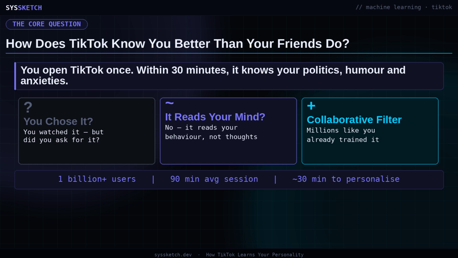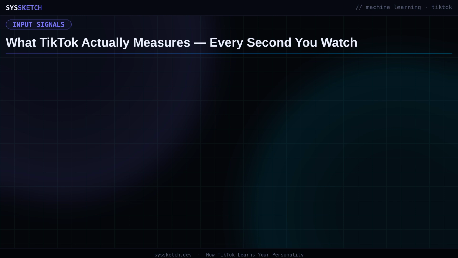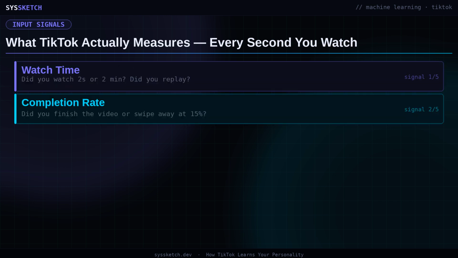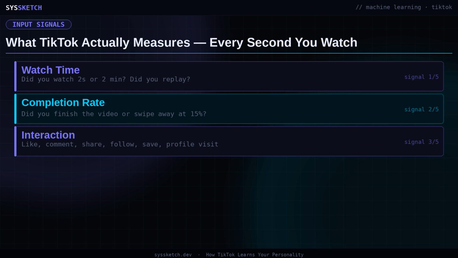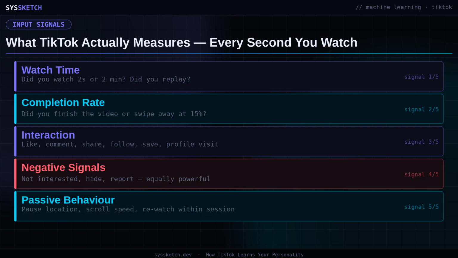The most important signal TikTok collects is watch time, and it is measured to the millisecond rather than in coarse buckets. Not whether you liked a video, not whether you shared it, but how many seconds of it you actually consumed in that viewing session. Did you watch to the very end? Did you replay it immediately without even scrolling? Did you pause at a specific frame and then rewind a few seconds? A 3-second watch on a 15-second video tells the system something completely different from a 45-second watch on a 60-second video. Alongside raw watch time, completion rate is tracked as a ratio independent of video length.